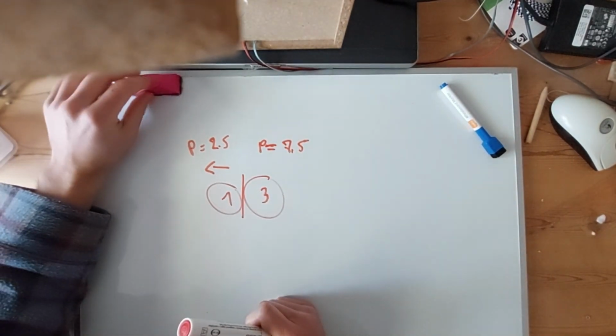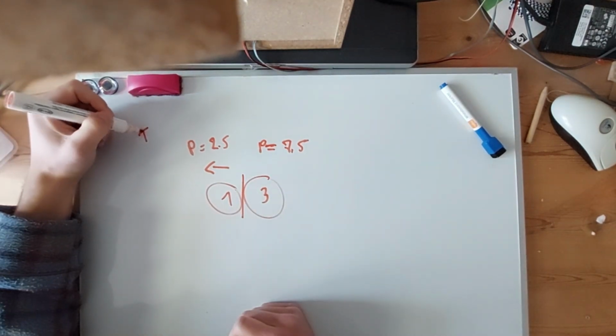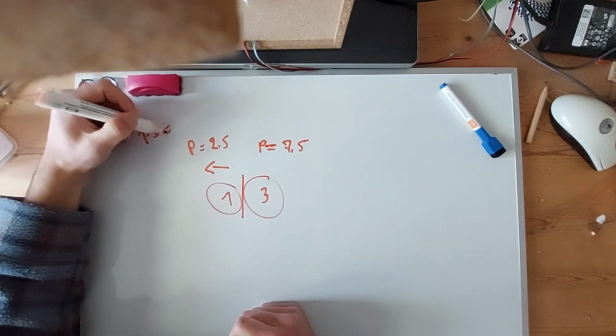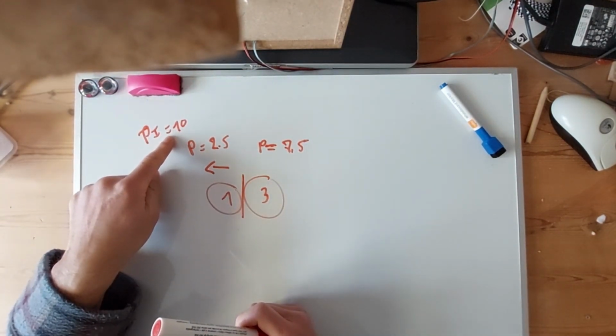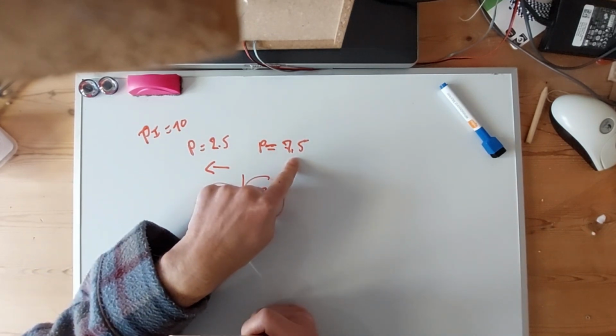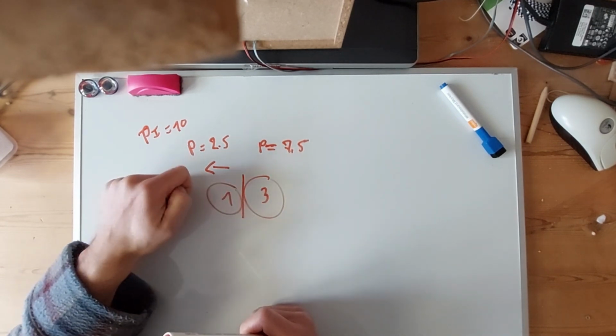Wrong. So what's the problem here? The initial momentum was 10. P initial is 10, and then it gave away 7.5 to the three mass, so it is still left with 2.5. The one mass still contains 2.5 momentum, which was not yet transferred.